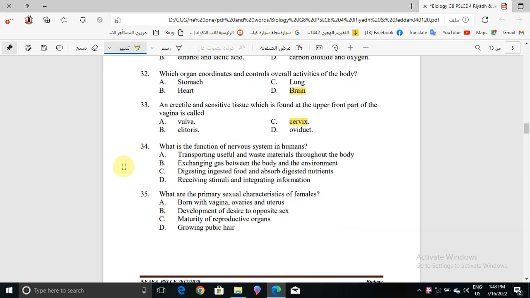Now question number 34. What is the function of nervous system in humans? Transporting useful and waste materials throughout the body. Yes, this one is the correct one. Transporting useful and waste materials throughout the body. This is the function of nervous system.